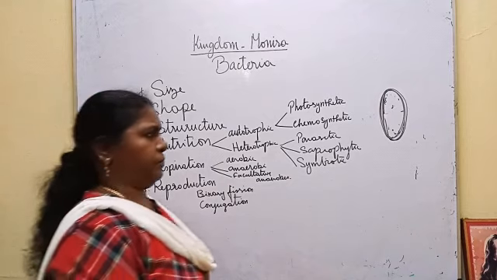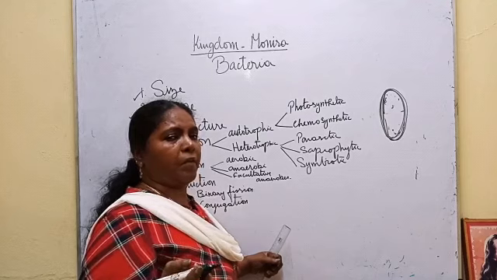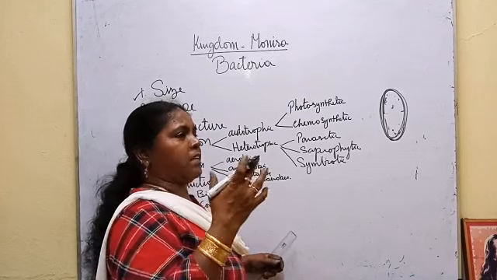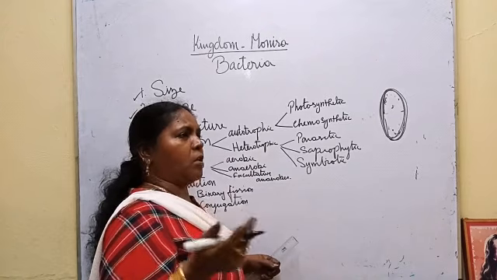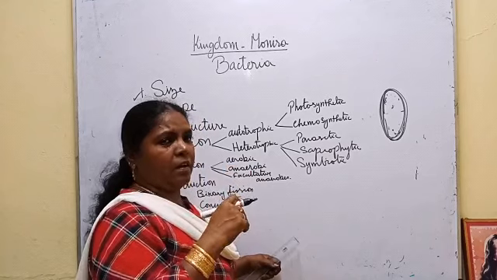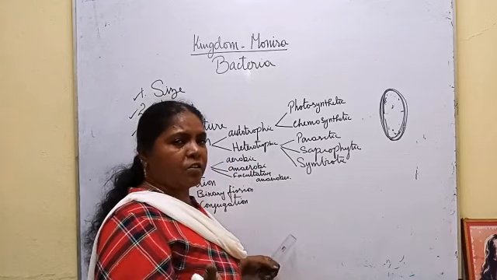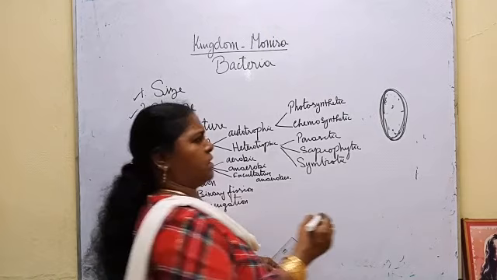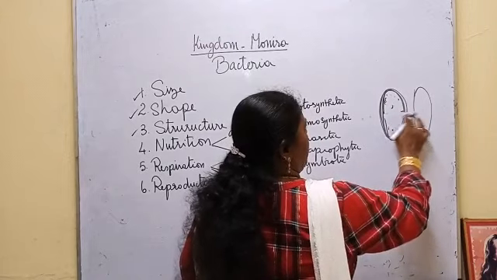Then conjugation. I said some bacteria will have plasmid, some bacteria will not have plasmid. They can be classified as positive and negative: if they have the factor, that is the plasmid, it is positive, and those who do not have the factor are said to be negative. So such two types of bacteria will come and form the pili.